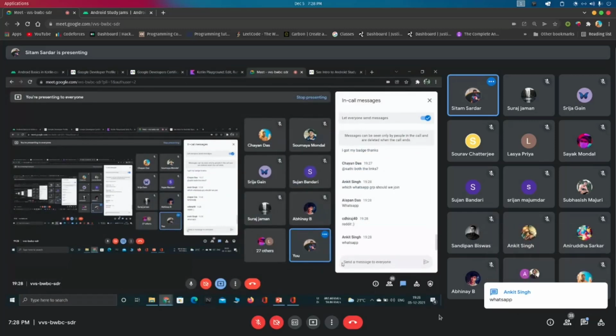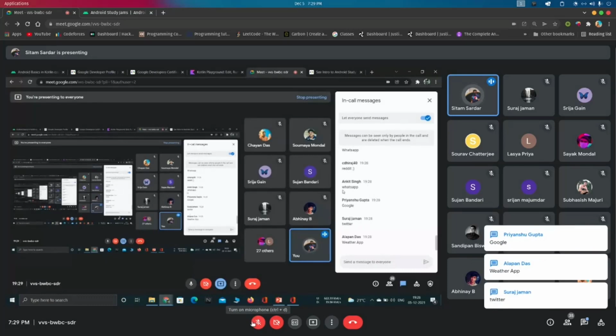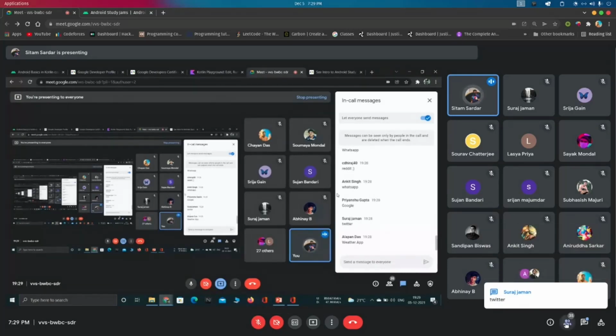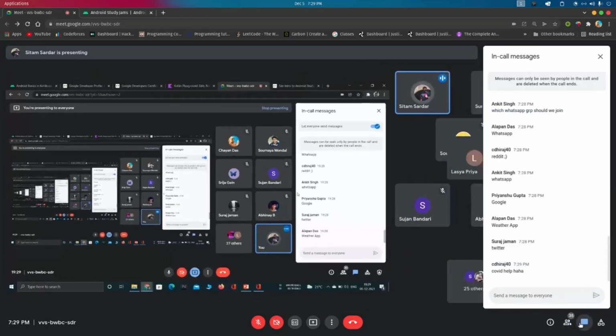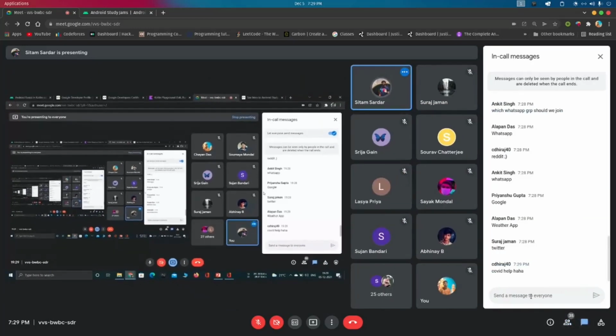WhatsApp. Have you ever thought, whenever you open an app and click on a button, what happens next? Have you ever thought about how it all works?